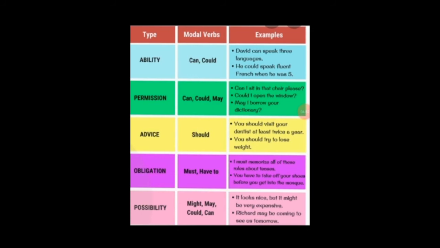Should is for advice. You should visit your dentist at least twice a year. You should try to lose weight. Must and have to are for obligation, that is, it is mandatory. I must memorize all of these rules about tenses. You have to take off your shoes before you get into the mosque. Might, may, can, and could are for possibility. It looks nice, but it might be very expensive. Richard may be coming to see us tomorrow.